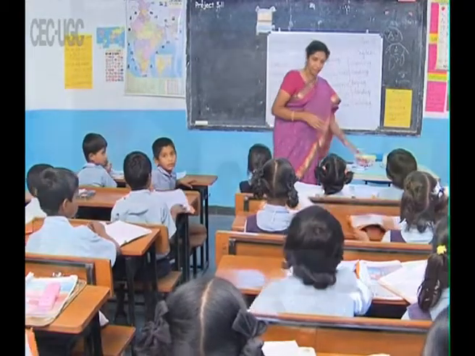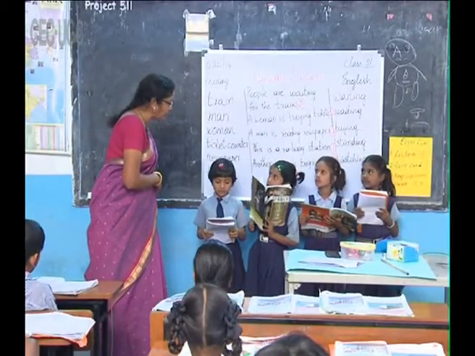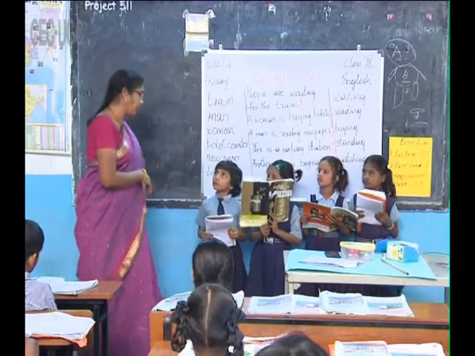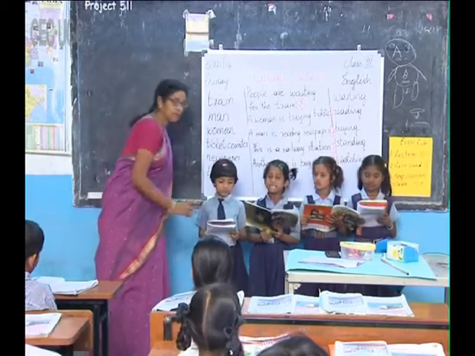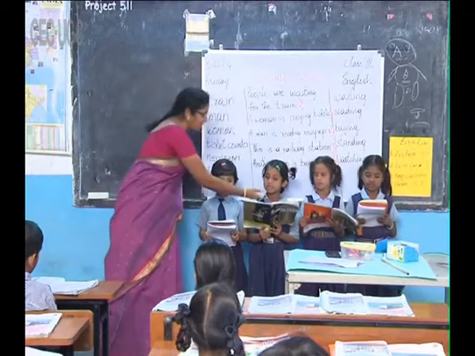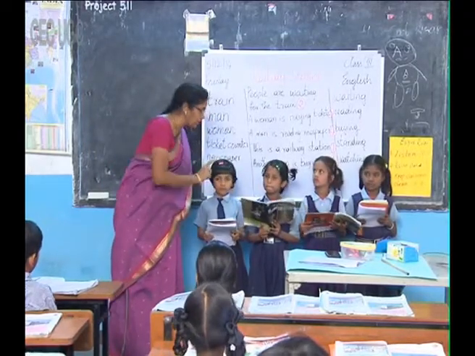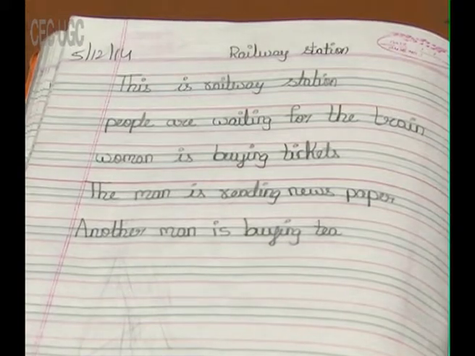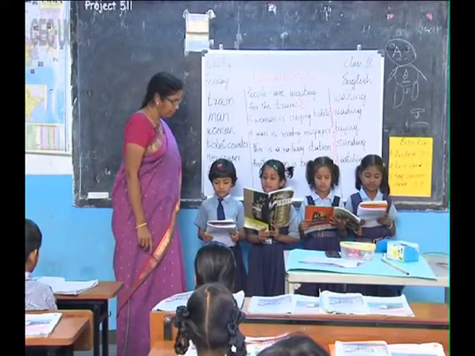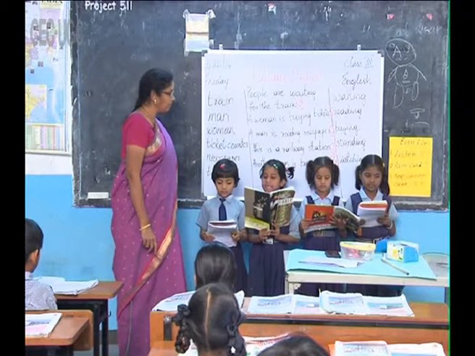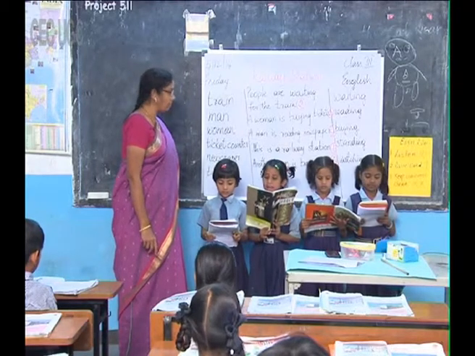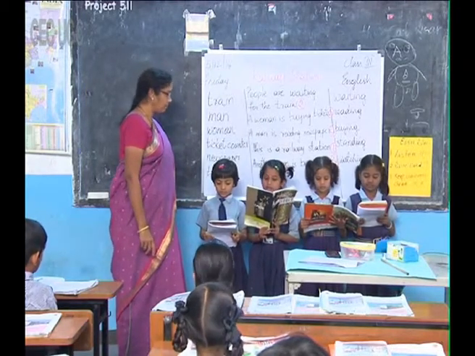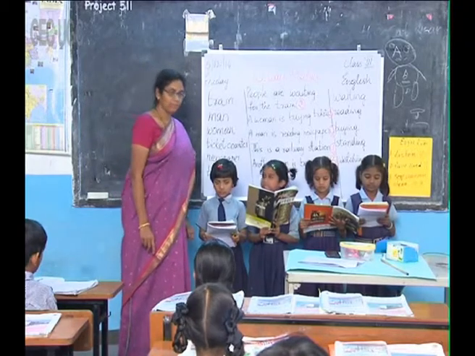Group 1. Tell me who is going to read from the group. Manasa is going to read. Okay, Manasa. This is a railway station. Louder, Manasa. Everybody in the class should hear you. Okay, come on. Another man is buying tea. Very good.